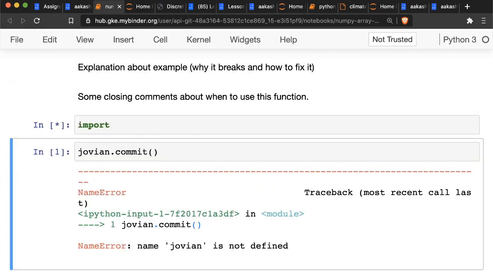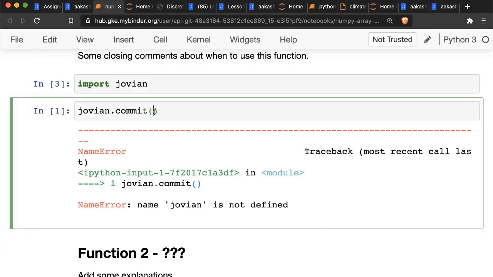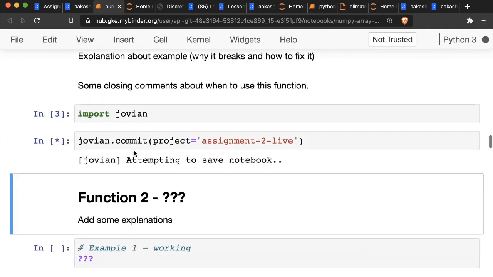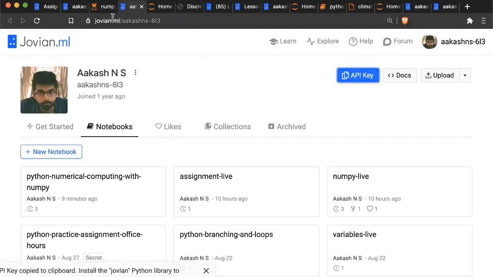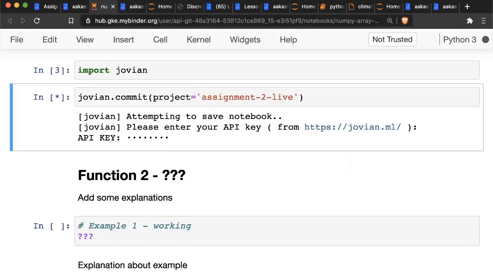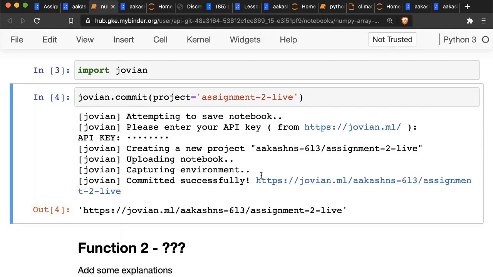Let me do import jovian and jovian.commit, and I will set project equals assignment 2 live. And let me grab my API key. Now keep committing after every function, otherwise you may lose your work.